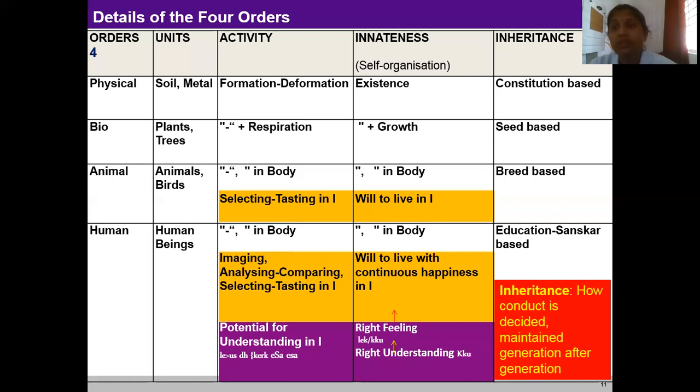When we explore further, we come to the conclusion that the conduct of a human being is ensured by way of education and sanskar. That is, it is education-sanskar based. A human being given human education and sanskar will live with definite human conduct. On the other hand, in human beings, lack of education and sanskar gives rise to indefinite, inhuman conduct. We can conclude that inheritance of the human order is based on education and sanskar.